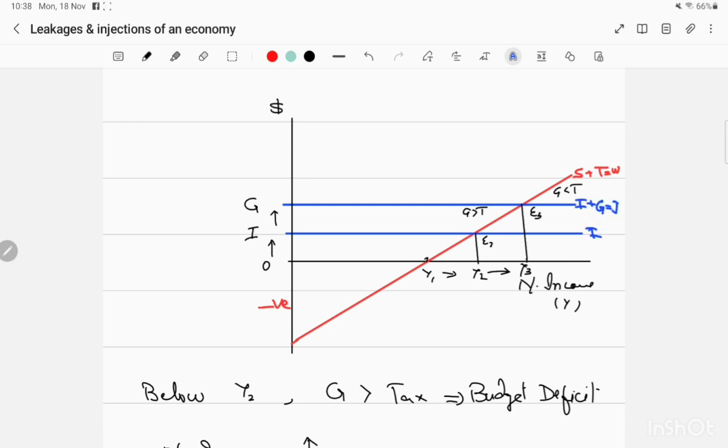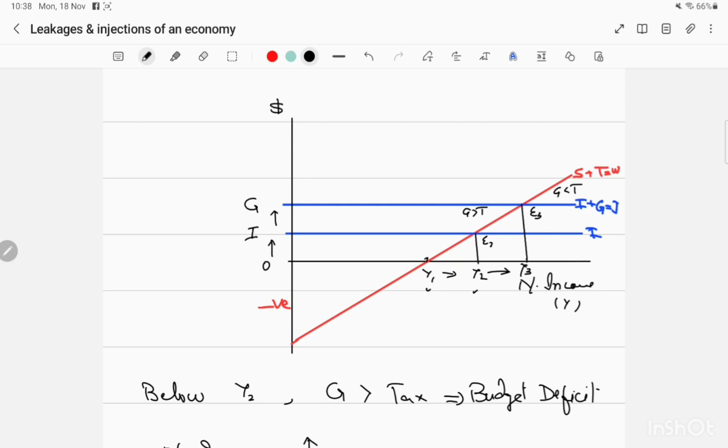All right, so what is happening when saving was 0? What was the case? National income was at Y1. When investment increased, national income increased to Y2. Now another injection, government spending, has increased. And on this withdrawal line, we have two things right now, that is saving plus taxes. Now another withdrawal has been added.